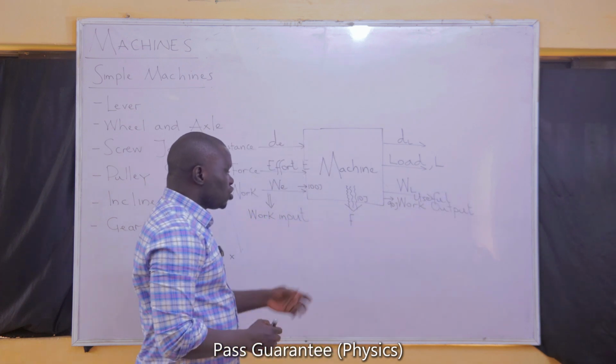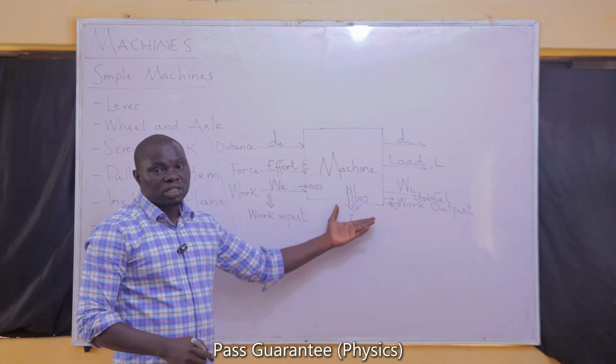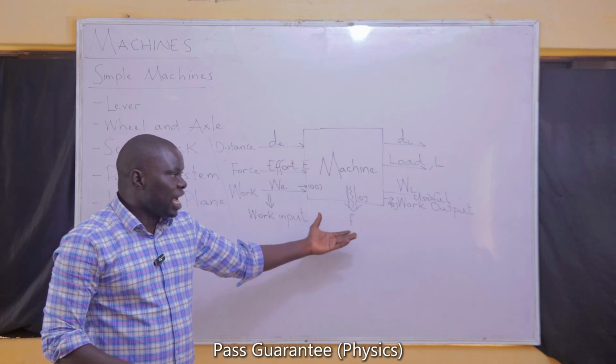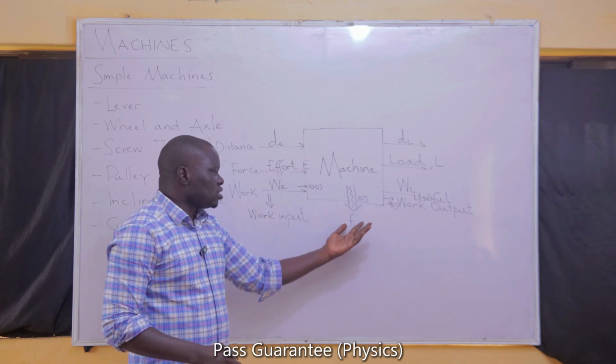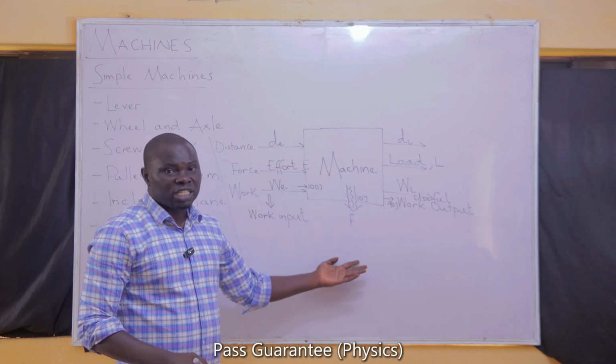Because 10 joules is also going to be an output, but it's not going to come out in the form that we're expecting, in the form that we desired. So we can't say it is useless. Of course it is useless, but it is not coming out in the form that is required.